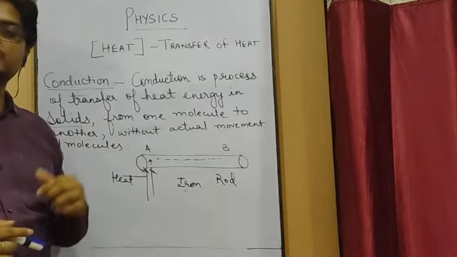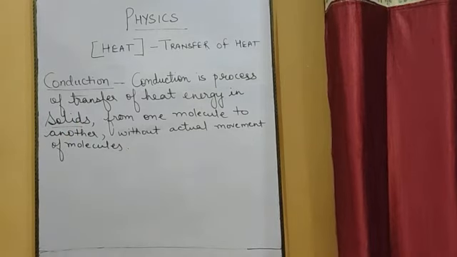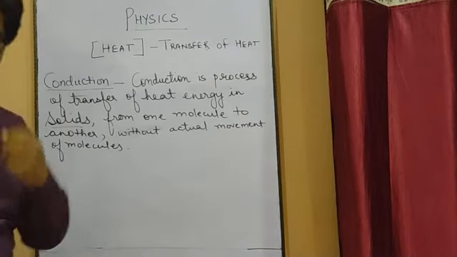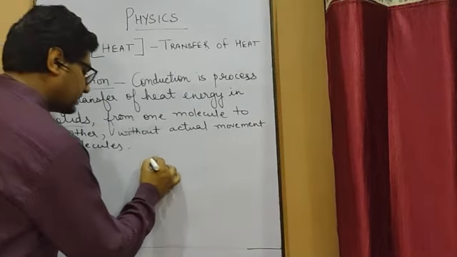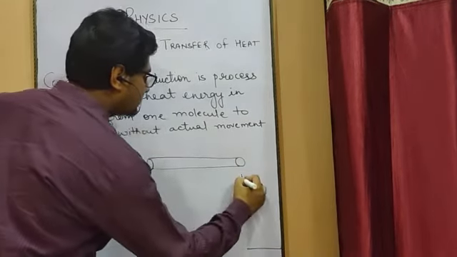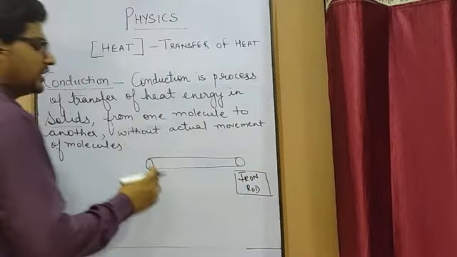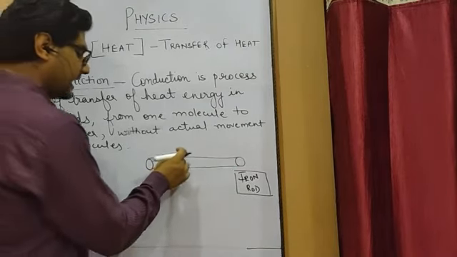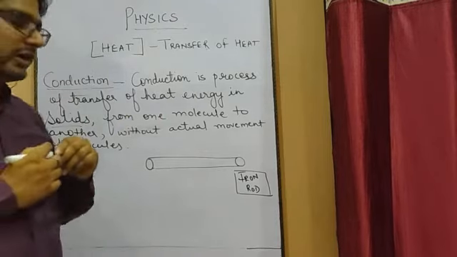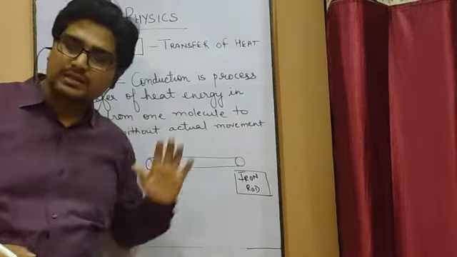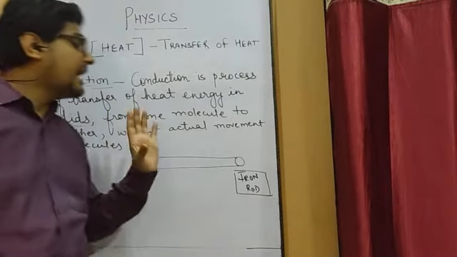But how this conduction takes place, let us talk about in detail. So as we know that in solids the molecules are very compactly packed. Suppose any solid is there, as I have taken example of the iron rod. So what happens in iron rod? The molecules are very compactly packed. That means every molecule is very closely packed with other molecule. So there is no scope for the molecule of solid to move from one place to another place. Molecules cannot shift from one place to another place, or it cannot migrate from one place to another place.